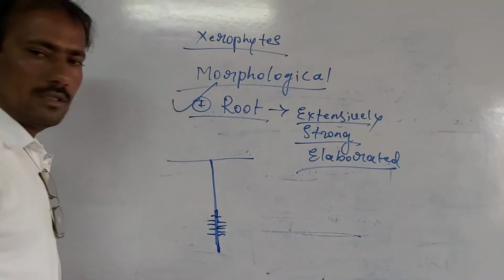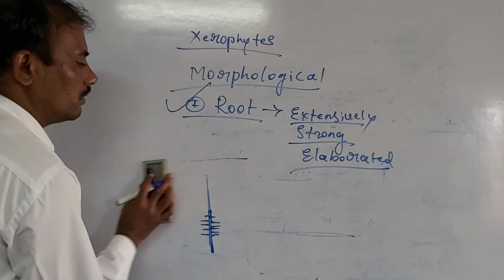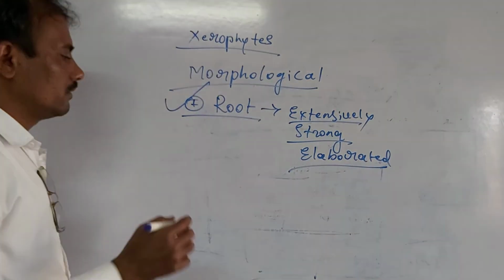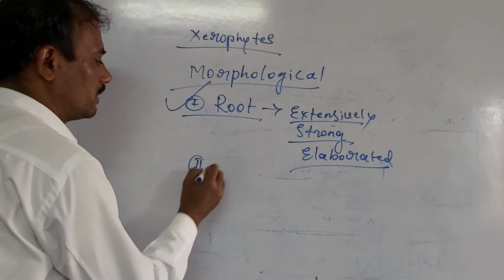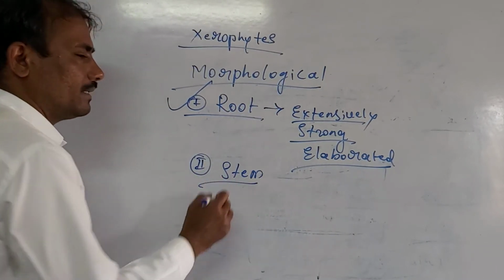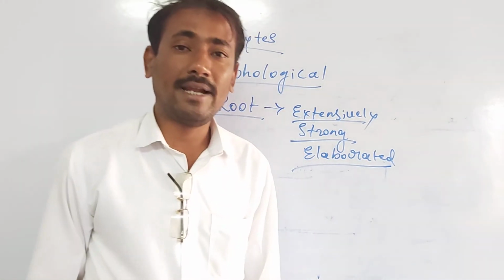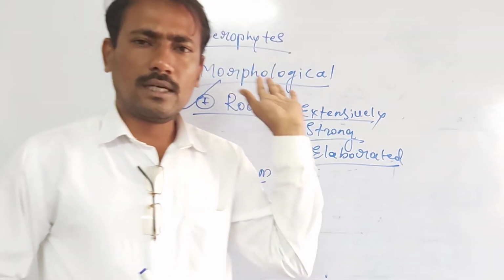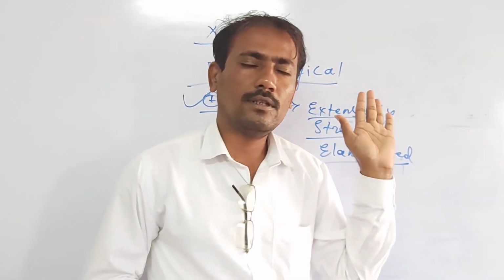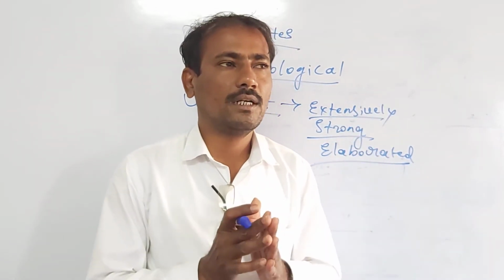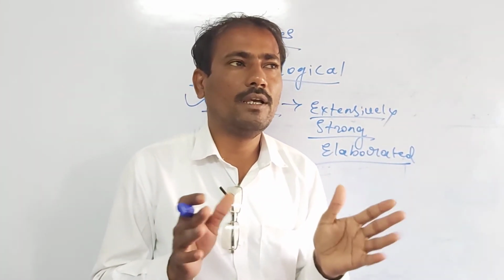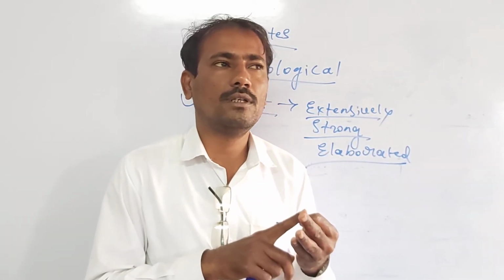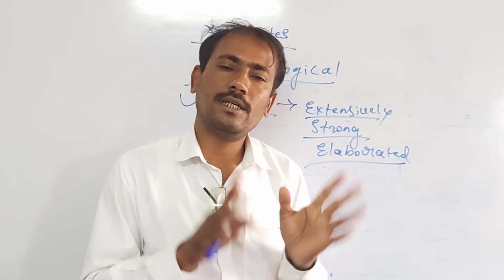Other than this, let's move on to study the stem. What kind of stem is present in this group of plants, the xerophytes? These are the plants of dry habitats. A dry habitat is one where, as I already mentioned earlier, it is physically dry or physiologically dry, or in other words, both physically and physiologically dry.